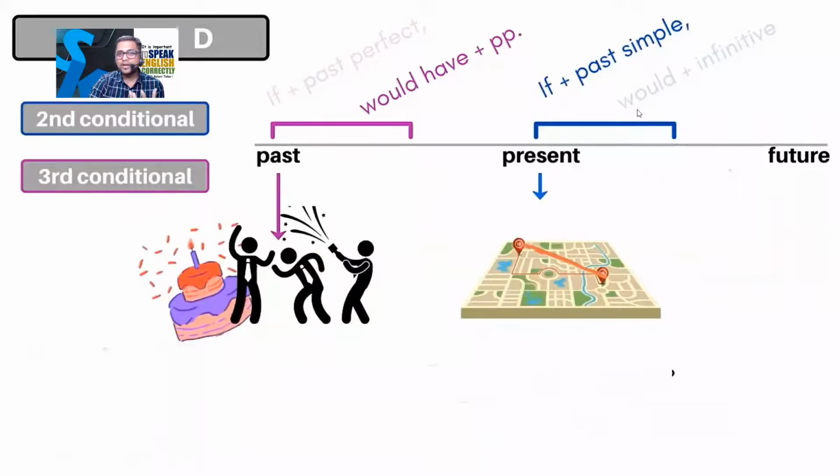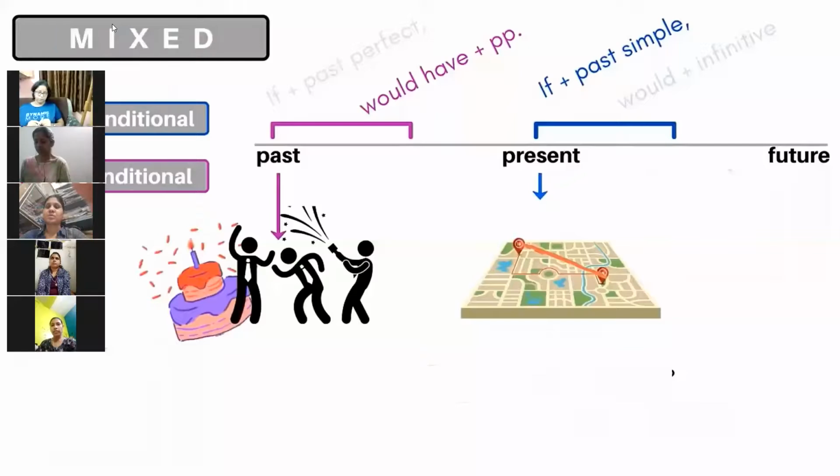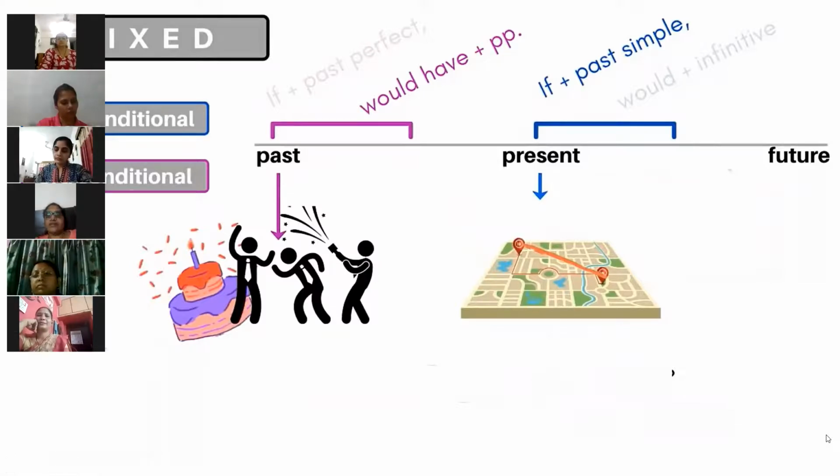Okay, so how can you speak the same sentence? You could not attend the birthday party because you live so far. So how can you make this sentence? You raise your hand, then I'll ask you.